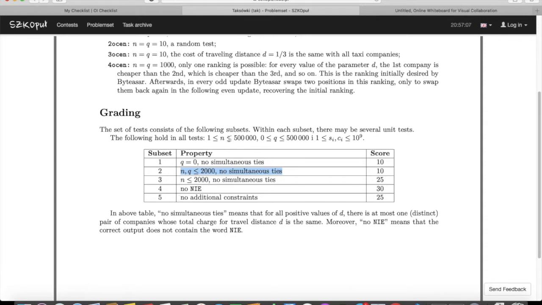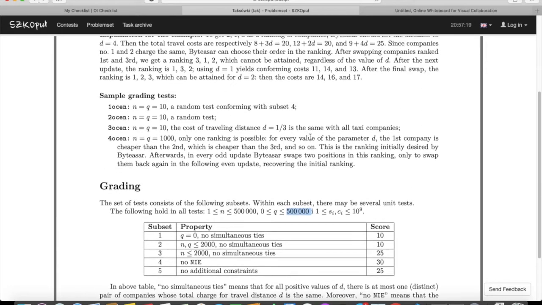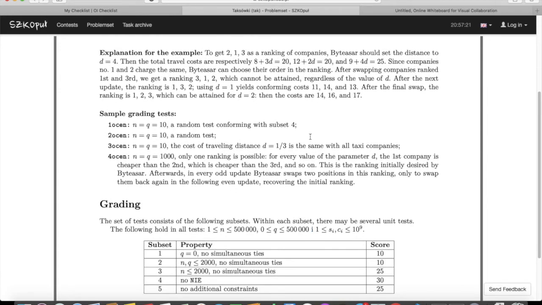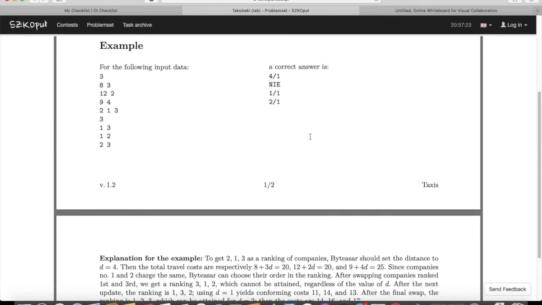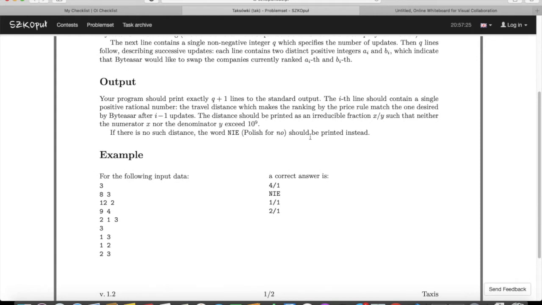So note that the number of total taxis and the number of queries are very high, 5 into 10 to the power 5. So we are potentially looking at an order n or order n log n solution, that is, if q is equal to n, let's say. So we have to report the numbers as fractions in their lowest reduced form, and if the case is impossible, then we just report 9.